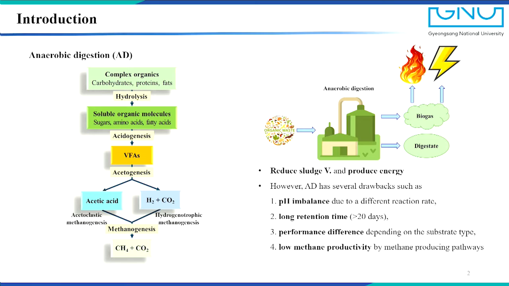However, AD has several drawbacks, such as pH imbalance due to a different reaction rate between acidogenesis or acetogenesis and methanogenesis, taking a long retention time of more than 20 days due to the slow hydrolysis rate and the methane-producing pathway of the acetoclastic methanogenesis reaction. And the performance differs depending on the substrate type, such as lignocellulosic or food waste, and there is low methane productivity due to the methane-producing pathway.